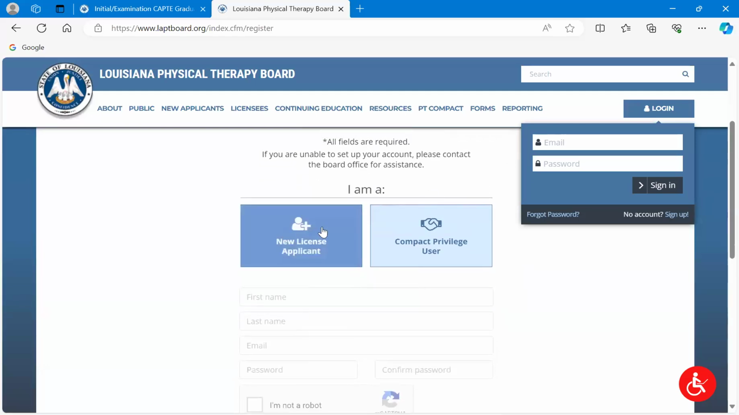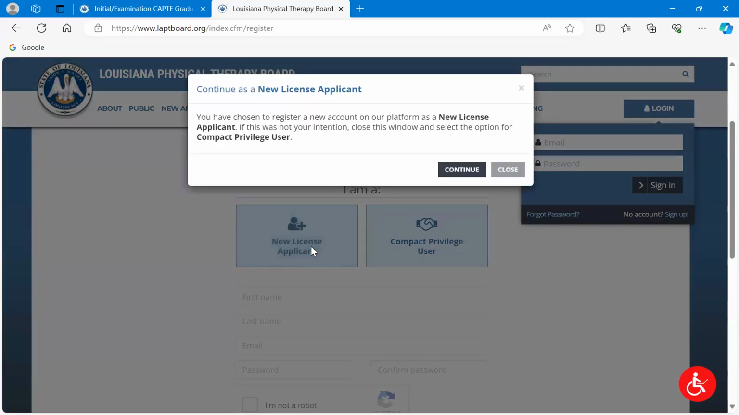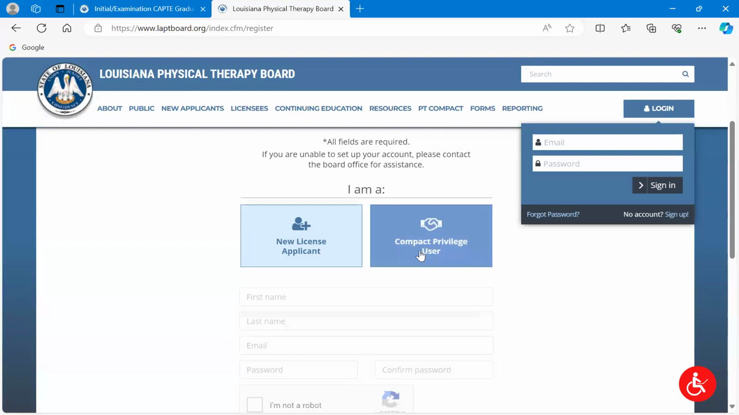So if you look, we've got two account types. You are going to be a new license applicant. It's going to give you a little notice here. You've chosen to do this account. This was not your intention, close it. And that's because we have two account types. For our compact privilege users, they have a separate account. Those are folks who are licensed in other jurisdictions.